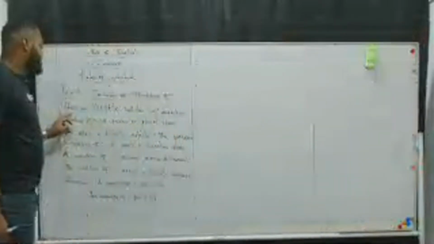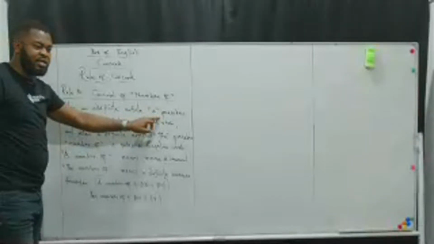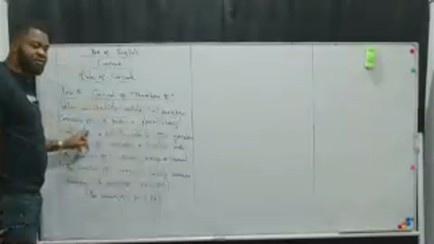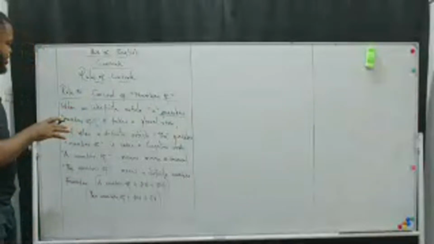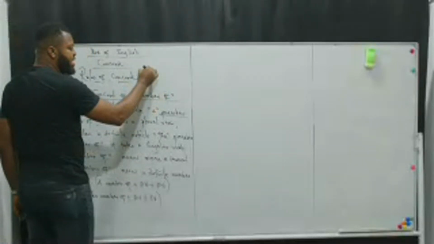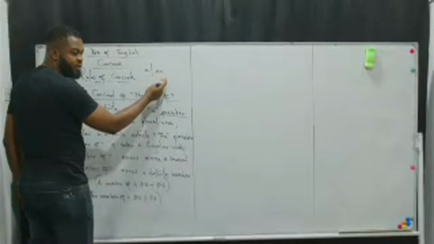Now, look, when an indefinite article, that is A, precedes number of, that is, comes before number of, pay attention so that you're able to understand it very well. There are two examples of indefinite article. The first one is A, the second one is AN. These two are called indefinite articles. Our concentration is on this letter A.